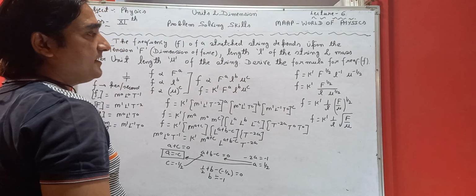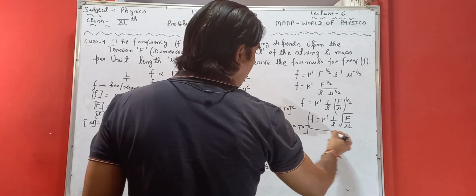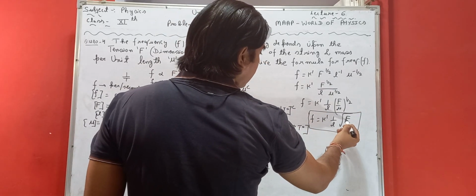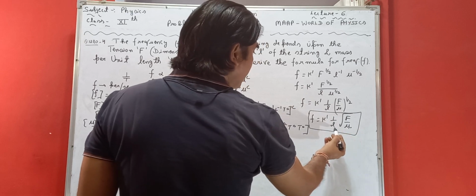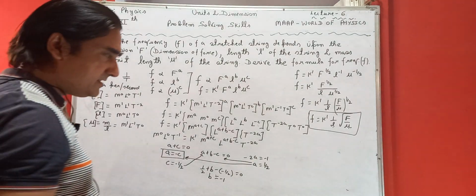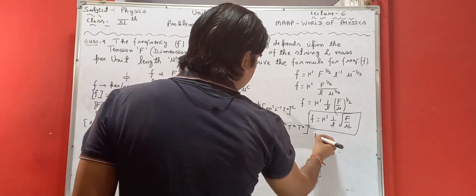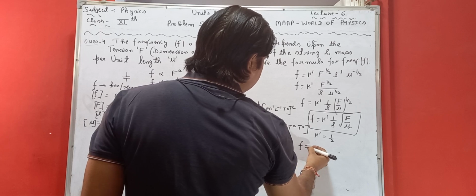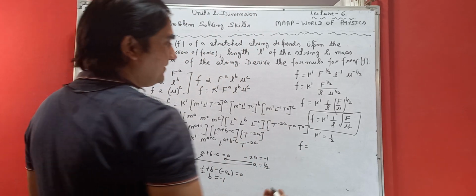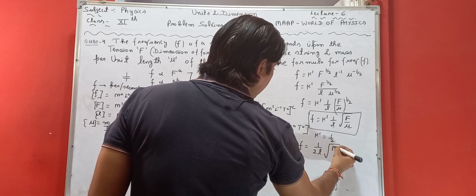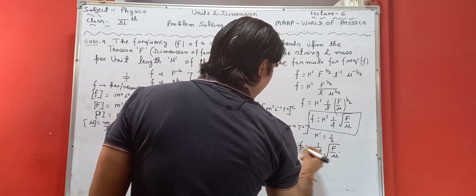So this is the formula for frequency in terms of force or tension, mass per unit length, and length of the string. By experiments, the value of k dash is usually found to be 1 by 2. So the correct or exact formula for f can be written as 1 upon 2L under root F upon mu.